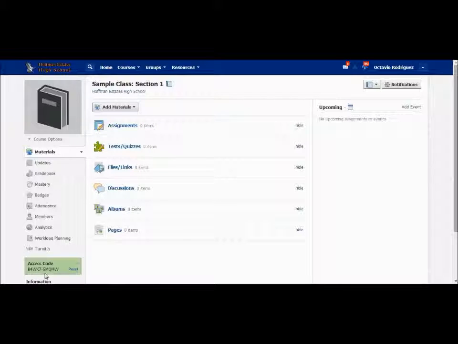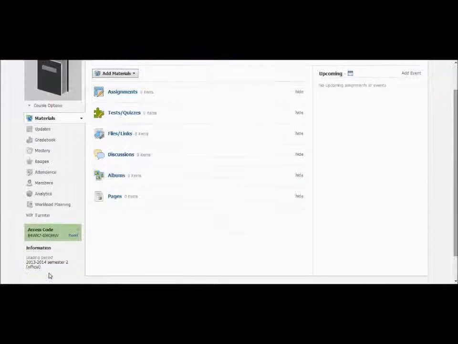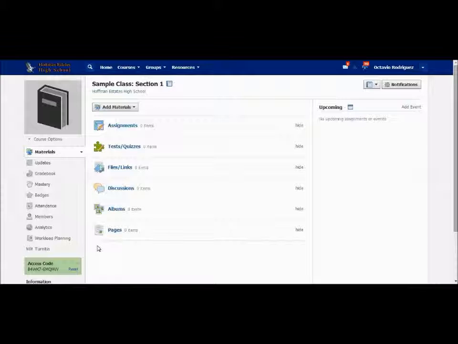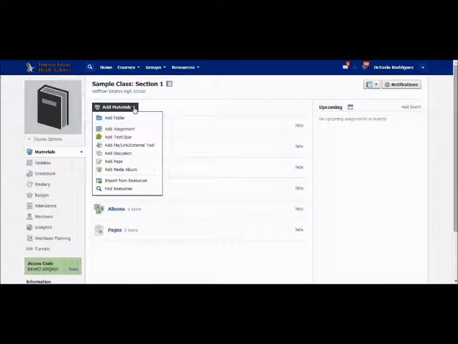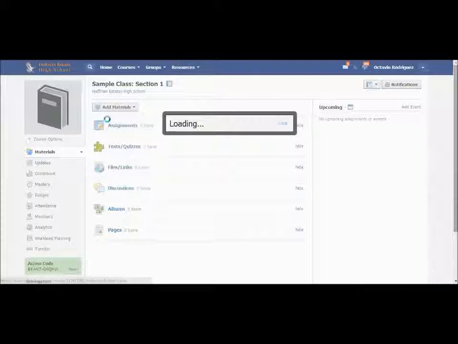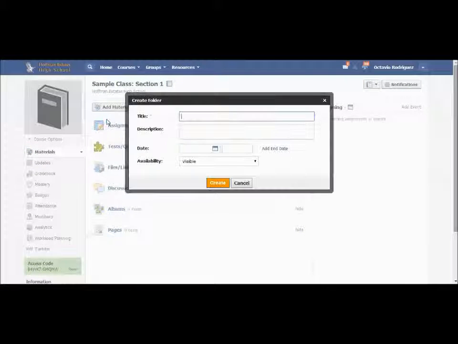Okay, now that you have created your class, and as you see, I just named it sample class, your class code will be at the bottom left-hand corner in the green area. This is the code that your students will need in order to be added to your class. Now what I'm going to do is add different folders to organize all the materials that I'm going to be putting into the class for the students.